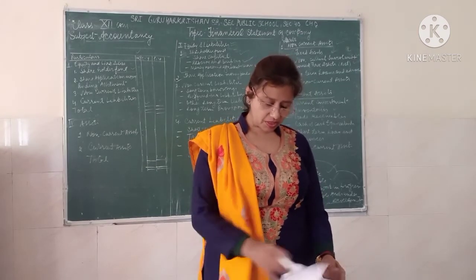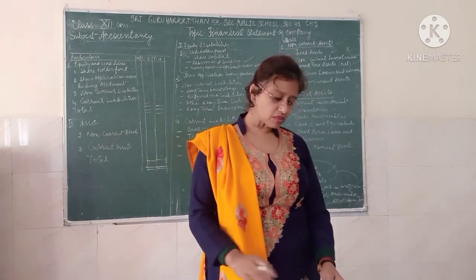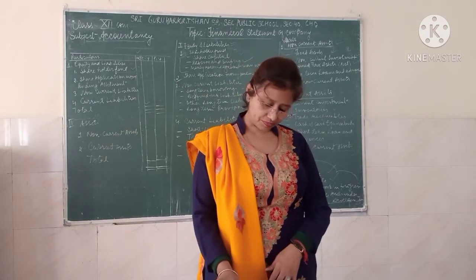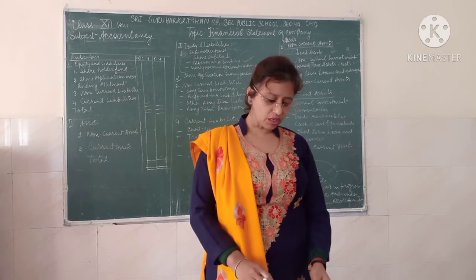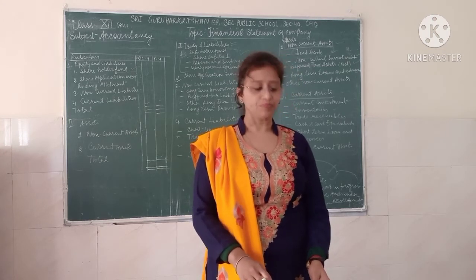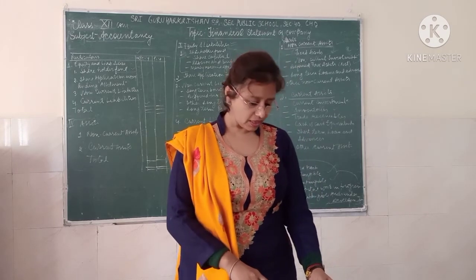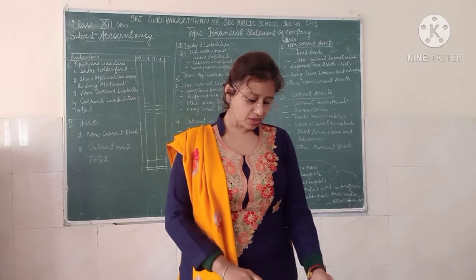So capital advances are part of it, then security advances, and other loans and advances will come in this segment, that is long-term loans and advances. Now come to the other non-current assets. These are assets that do not fall in any of the above classifications or categories.